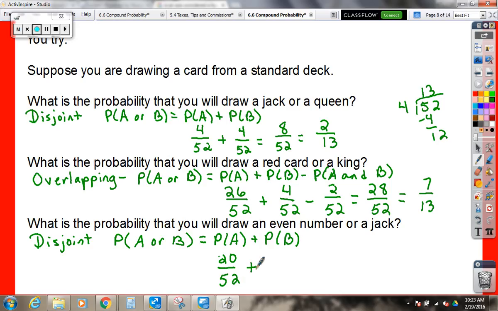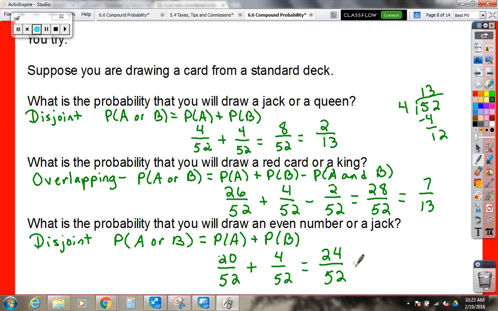Plus, what's the probability of getting a jack? 4 out of 52. Is there a 1? The ace would be considered. It would still be the same number of evens: 2, 4, 6, 8, 10, you'd have 5 times 4 suits, which would be 20. We all have more experience with Uno, I guess.